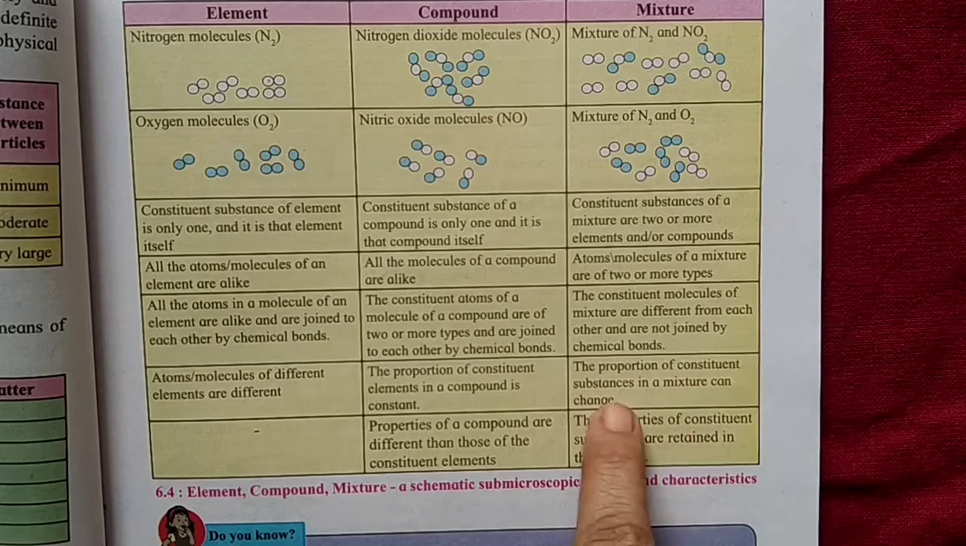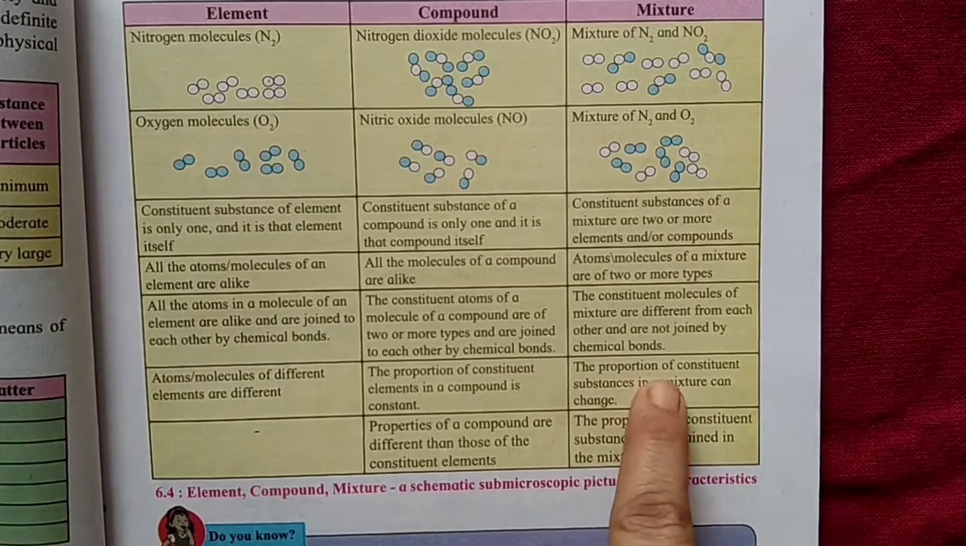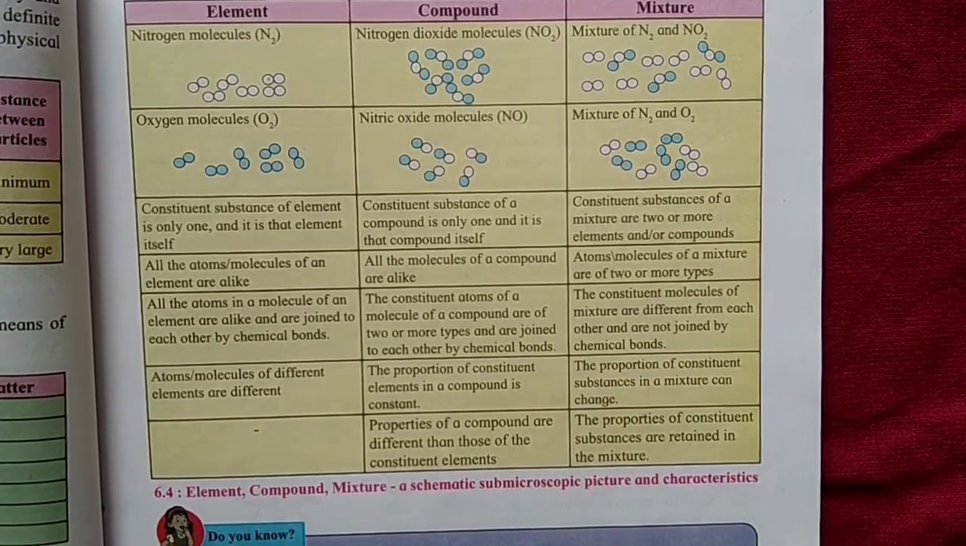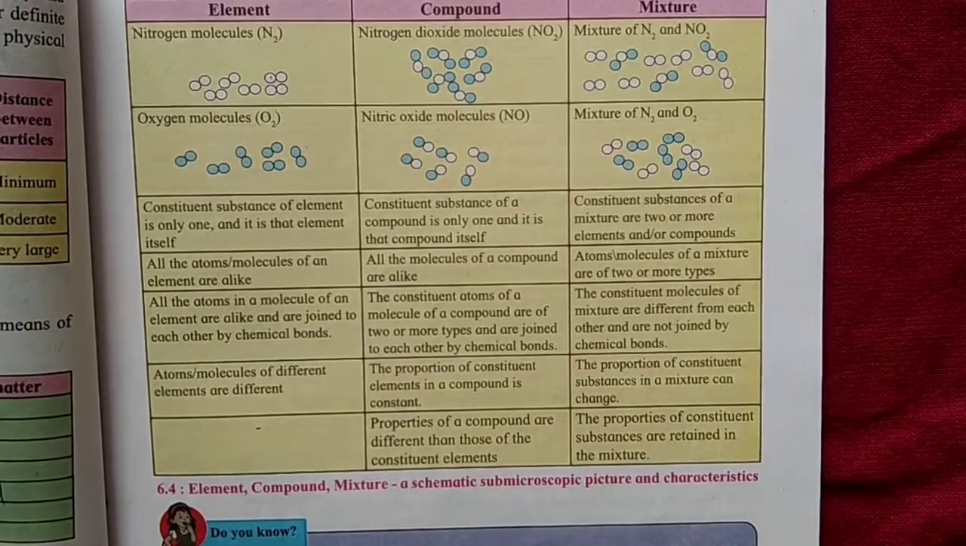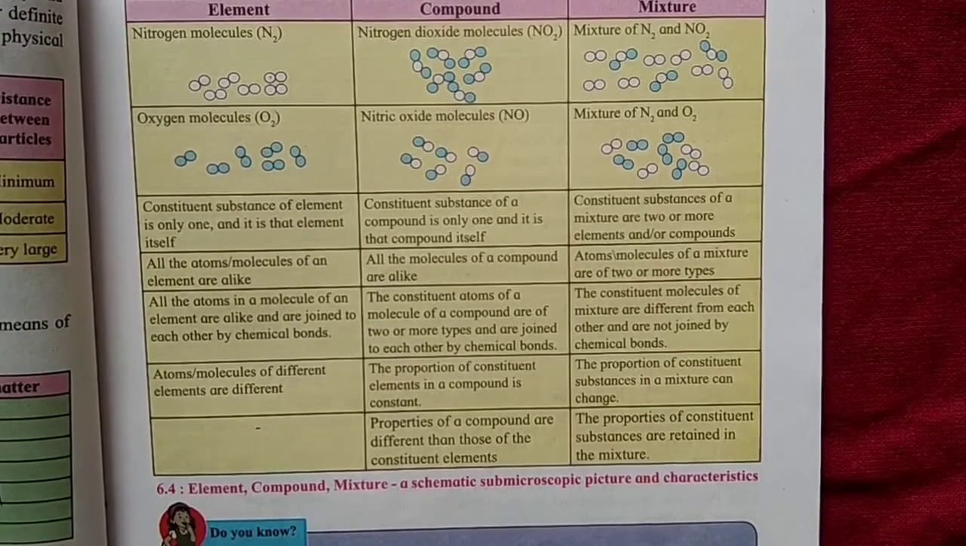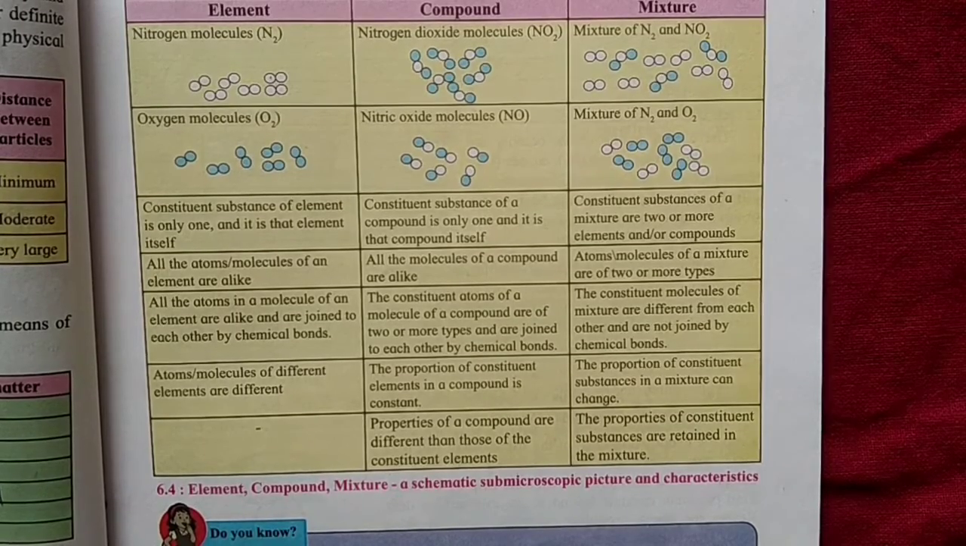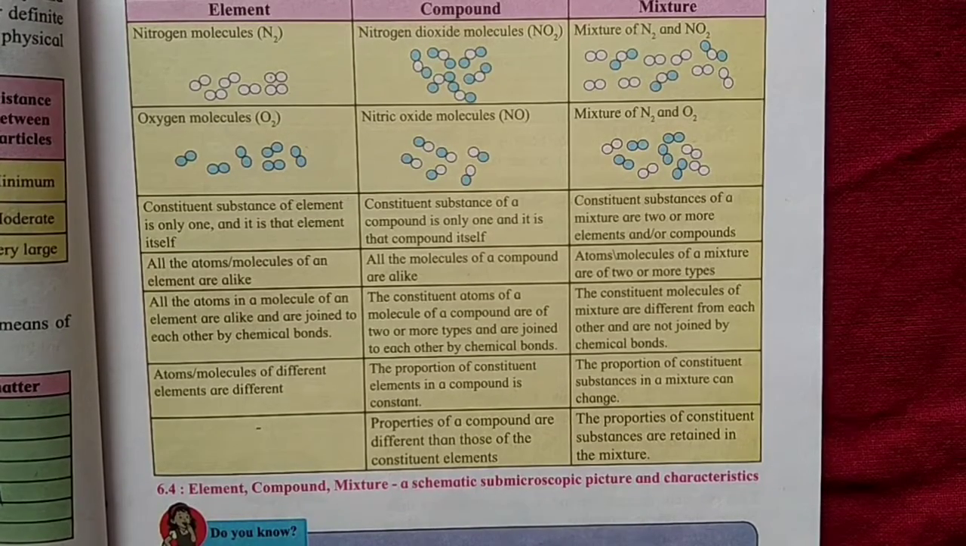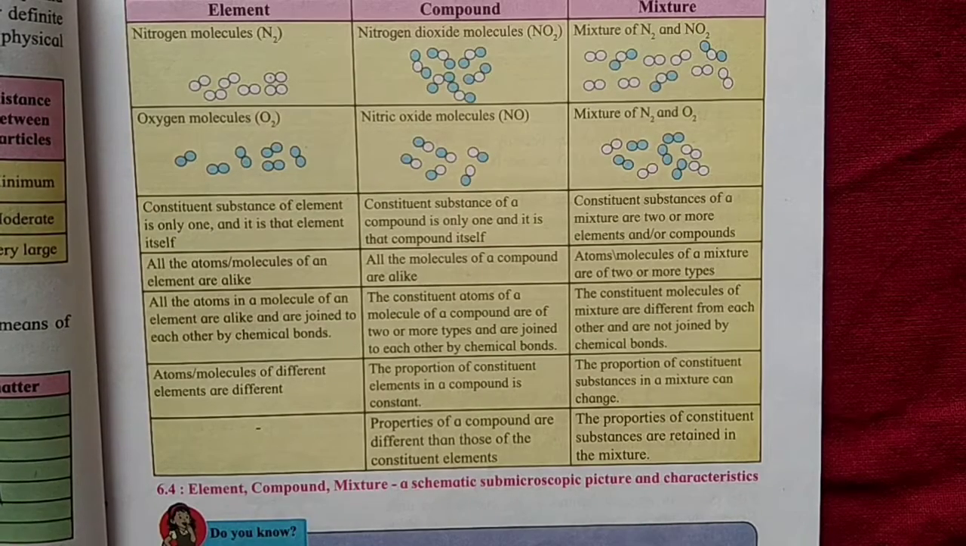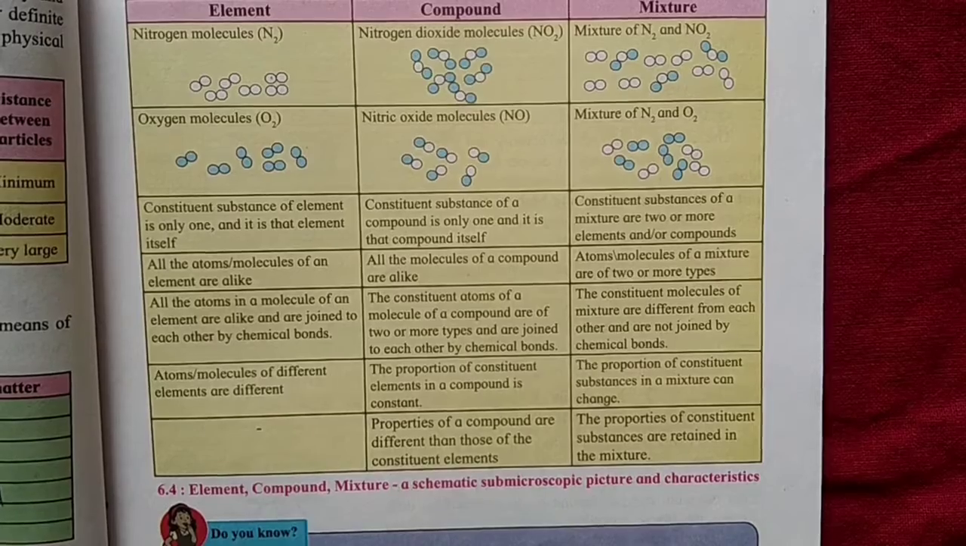The proportion of constituent substances in a mixture can change. In a mixture the proportion can change. Now the best example which we can see here is tea which we make. We make tea or sharbat at home. Now some people like a lot of sugar in their tea, so they will add more sugar. They will add tea powder, they will add water, then milk, and they will boil that tea. So some people don't take sugar at all in their tea, they like tea without sugar, so they will not add the sugar.